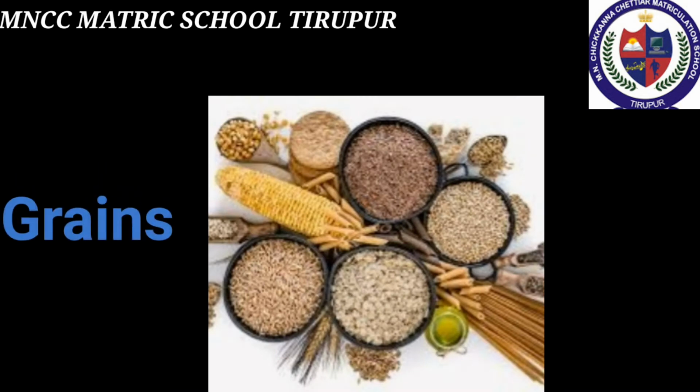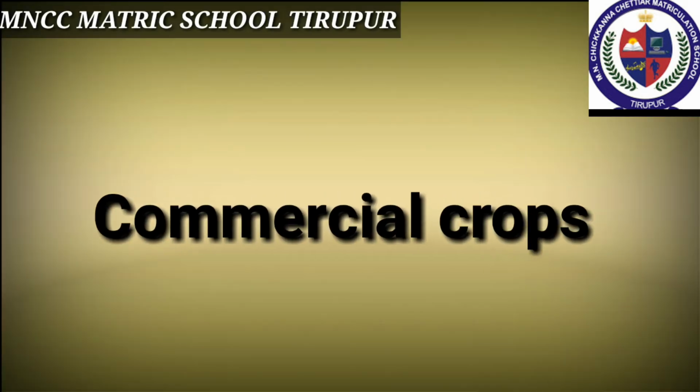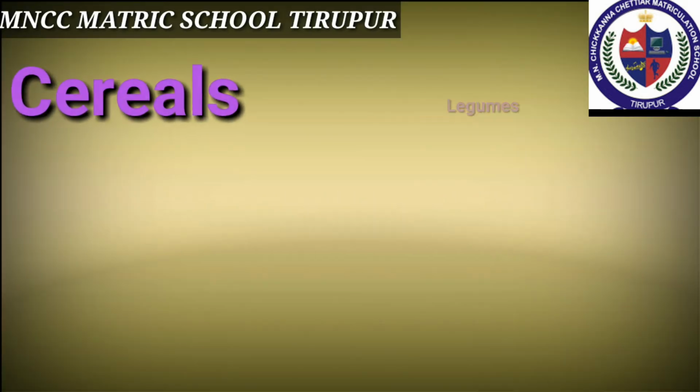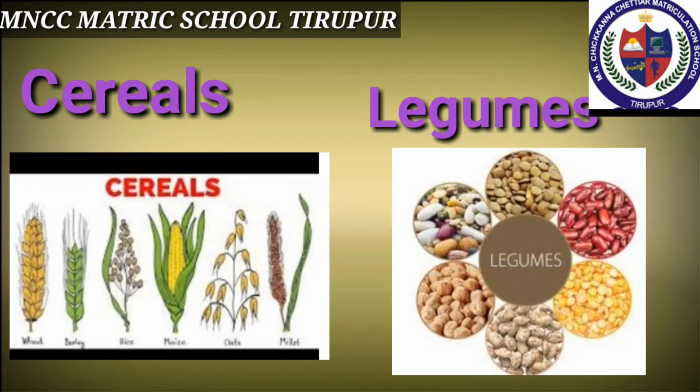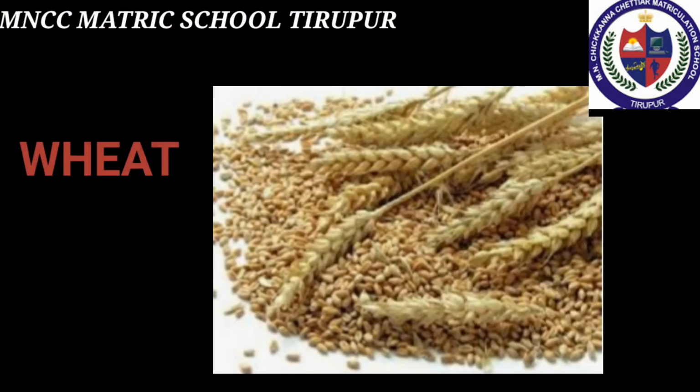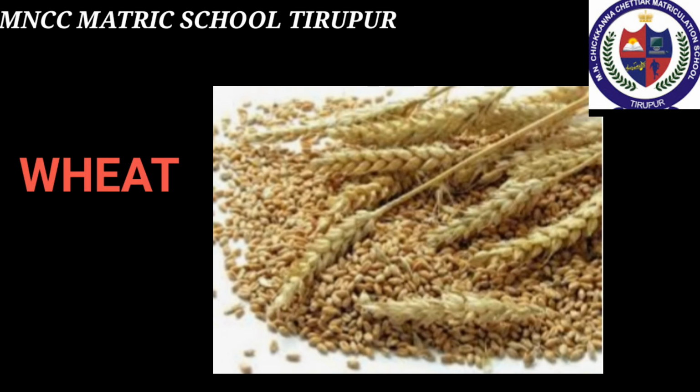First we'll see about grains. Grain is a small, hard, dry seed. Each grain is protected by a husk and the husk encloses the seed. Two main types of commercial grain crops are cereals and legumes. Wheat is the most important crop cultivated in the world. Whole wheat is important because it is rich in fiber, vitamins and minerals.